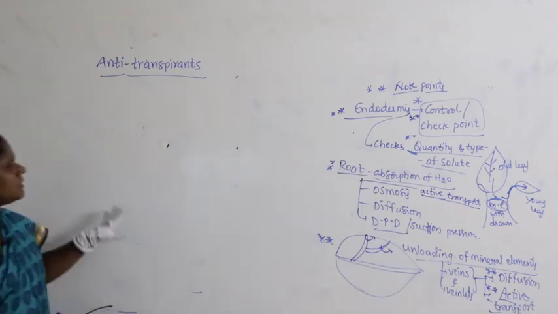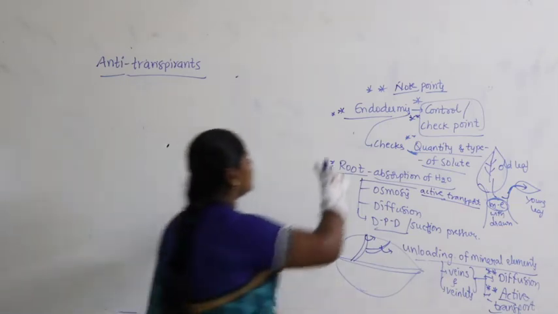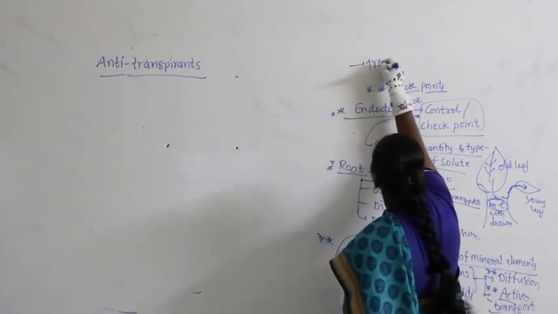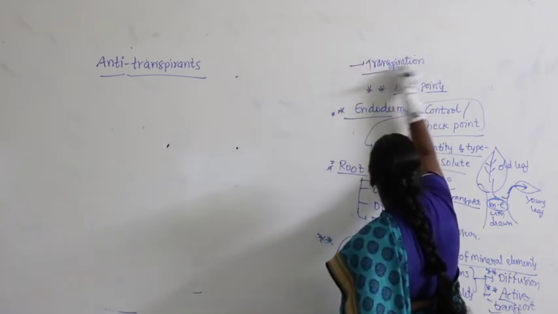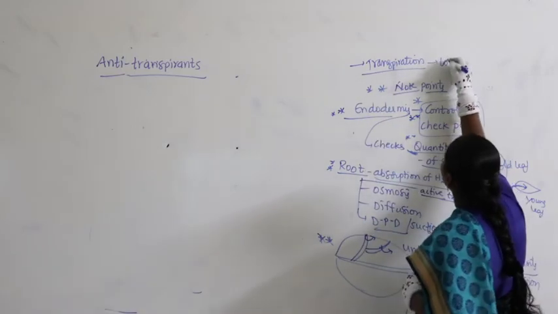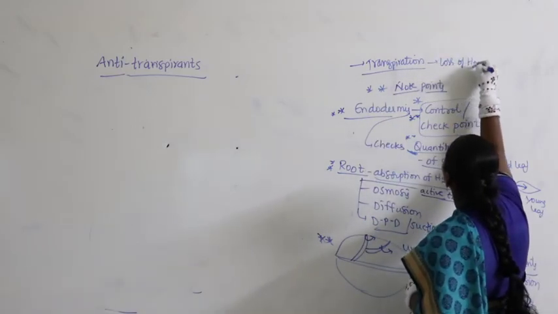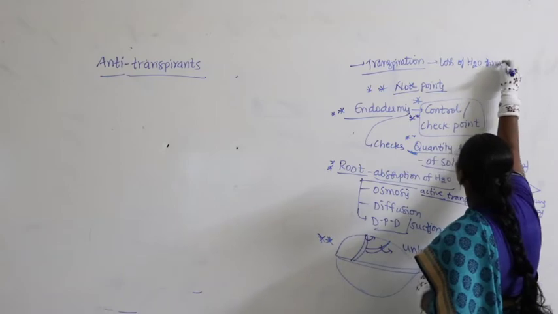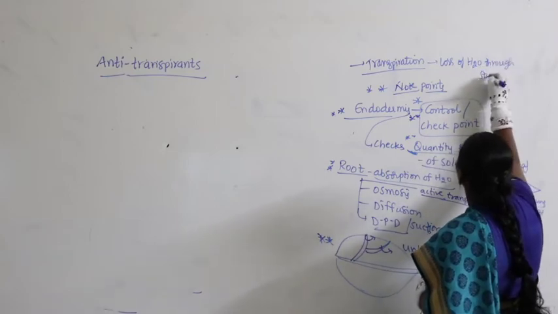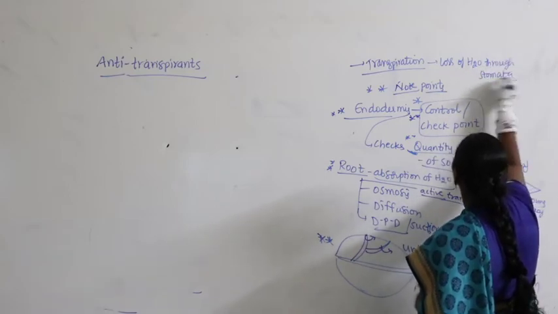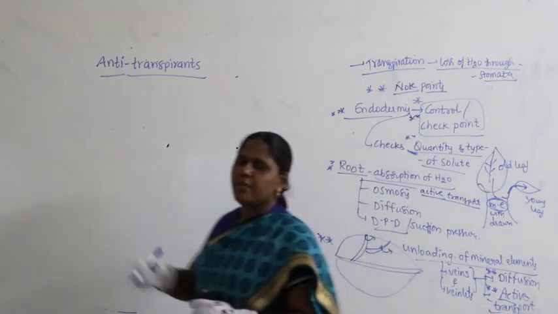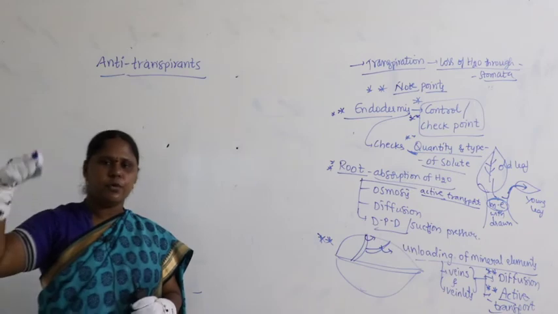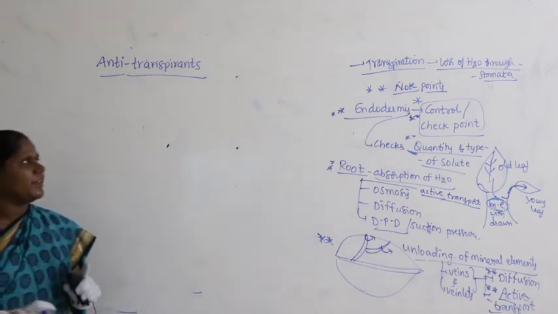Now, in the last class we studied transpiration, and transpiration mainly happens with the help of transpiration pull. You know that loss of water through stomata itself is called transpiration. Transpiration happens with the help of transpiration pull, that is the upward movement of water, that is what we discussed.